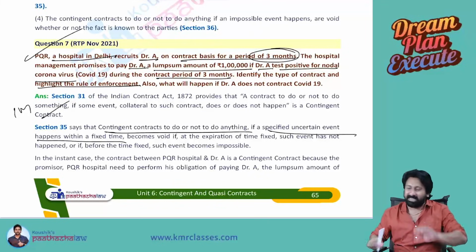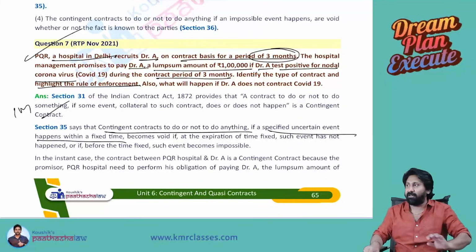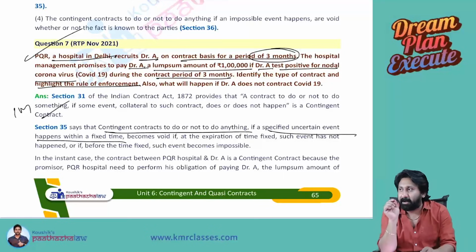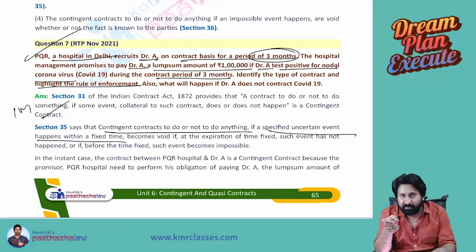Sir, what is all this? I will tell first and then you read. Then you will understand. See, in this case, what happened? PQR hospital in Delhi recruits Dr. A as a contract basis doctor. They said, I will pay you compensation of 1 lakh if you are contracted with COVID virus.